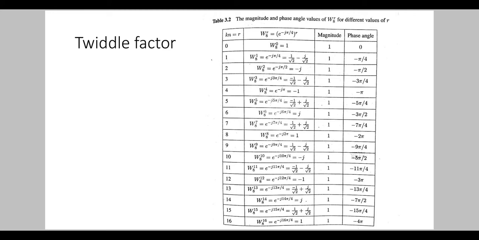Putting r equal to 1, W8 raised to 1 is equal to e raised to minus j pi by 4 the whole raised to 1, that is equal to cos pi by 4 minus j sin pi by 4, that is 1 by root 2 minus j by root 2. Magnitude is 1 and the phase angle is minus 2 pi by n. Here n is equal to 8, so minus pi by 4.